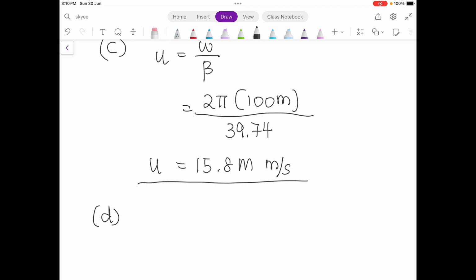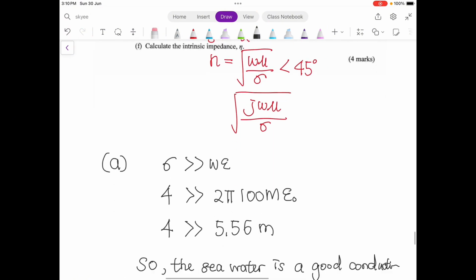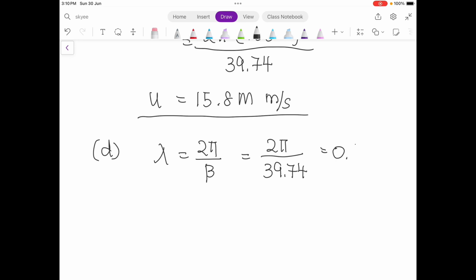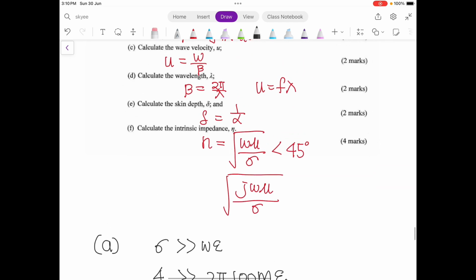And then part D is the wavelength. Calculate the wavelength. The wavelength is equal to 2 pi over beta. So 2 pi over 39.74 gives 0.158 meter.